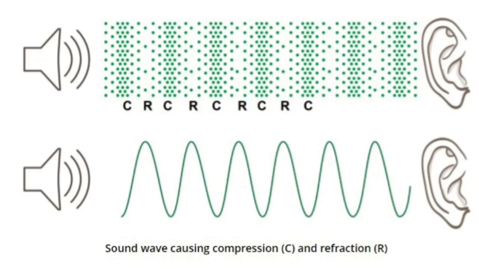Adjacent particles is nothing but the next particle. With the alternate regions of compression, there are also regions of low pressure in front. These are called regions of rarefaction.